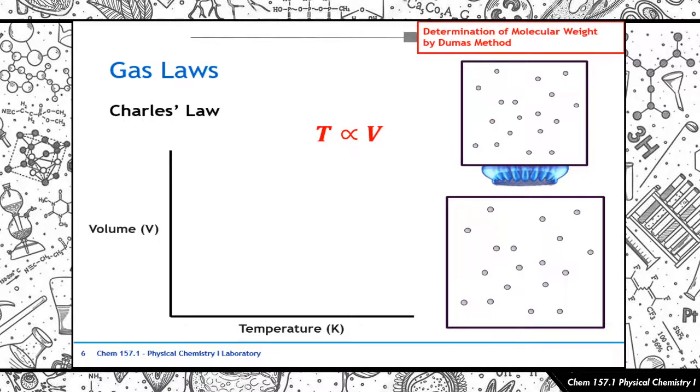So, if we were to draw the graph between temperature and volume, it's actually going to be a straight line with a positive slope. No? Kasi it makes sense. When you increase the temperature, tataas din yung volume. All because of what we discussed over here. Okay? So that's Charles' law.